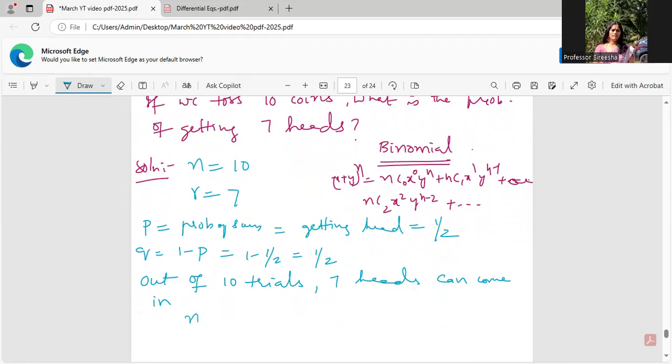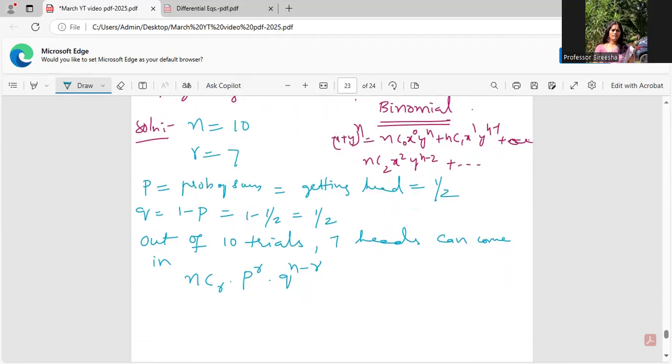In NCR, P power R, Q power n minus R. P is success, so P power R. Q is failure, so Q power n minus R. So the solution to this problem will be 10C7 into 1 by 2 power 7, 1 by 2 power 10 minus 7.